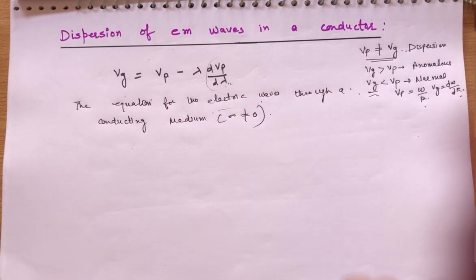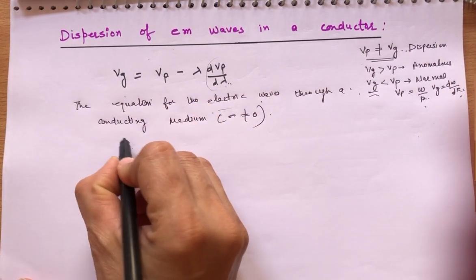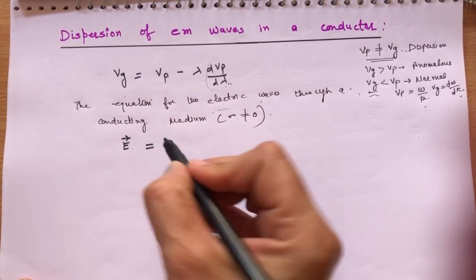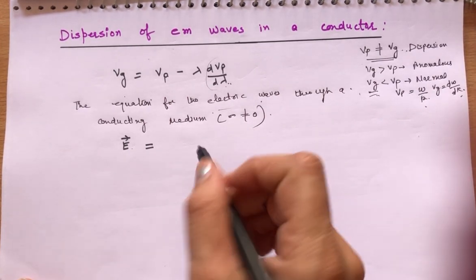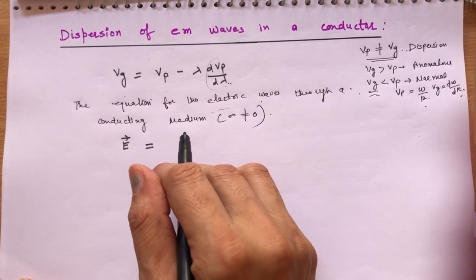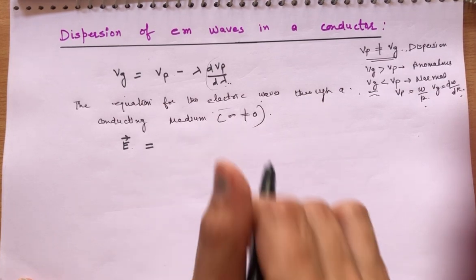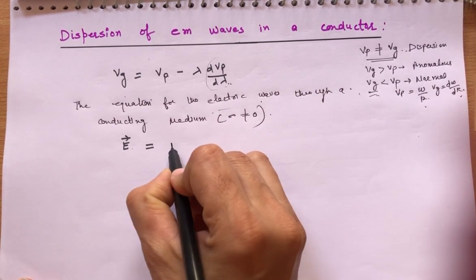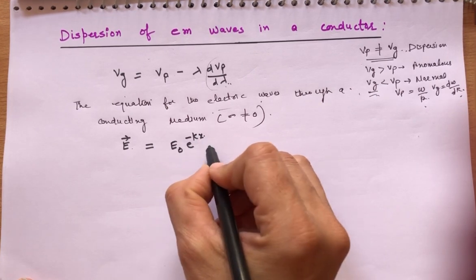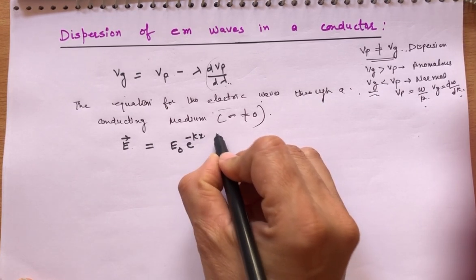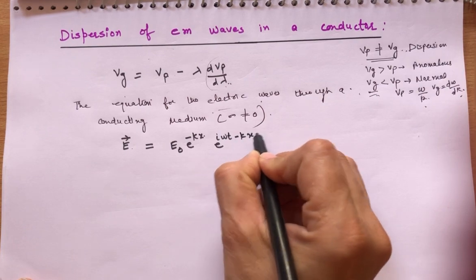So we have that equation for Ey. If a wave is propagating in the x direction, the electric field is in the y direction and the magnetic field is in the z direction, then E is equal to E naught e raised to power minus kx, where k is the wave vector, times e raised to power i omega t minus kx.